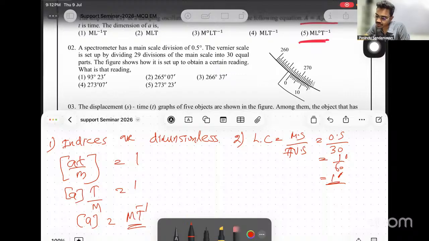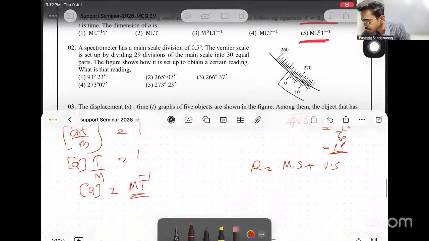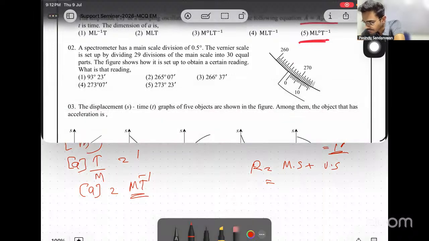Then the figure shows how it is set up to obtain a certain reading. What is the reading? Any reading is given by the main scale reading plus the vernier scale reading. The main scale reading is the completed main scale before vernier 0. Vernier 0 starts here. Now 260, then this is 265, then 65.5, then 66 is also completed and 66.5 is completed.